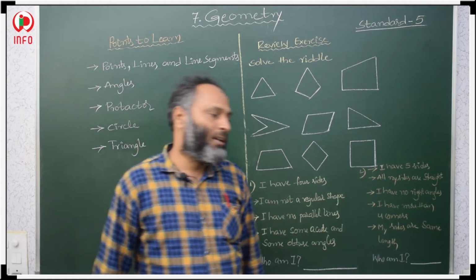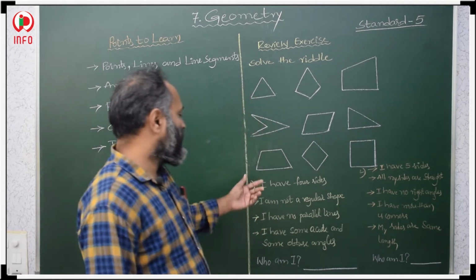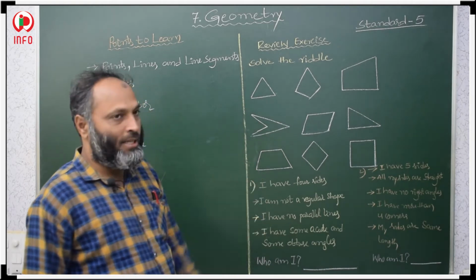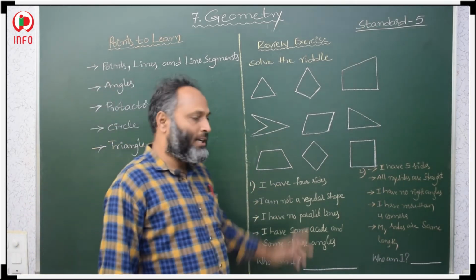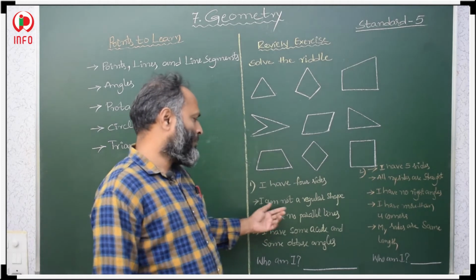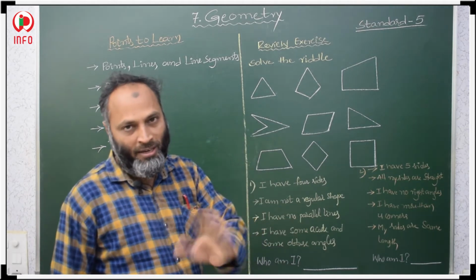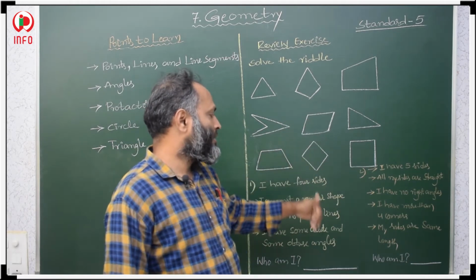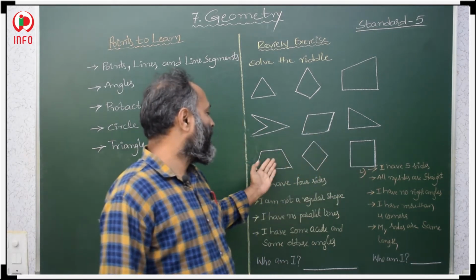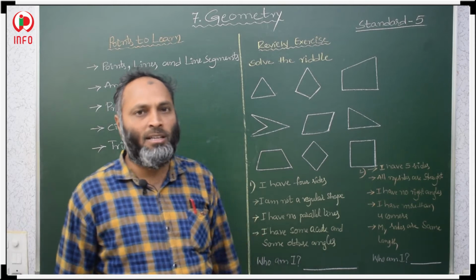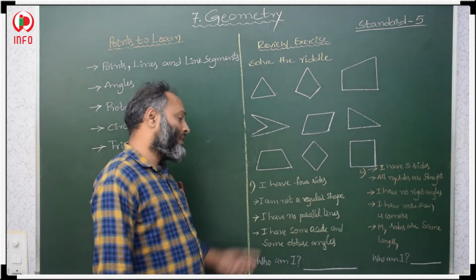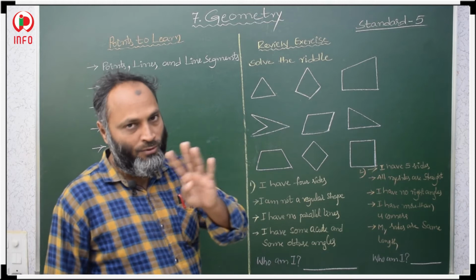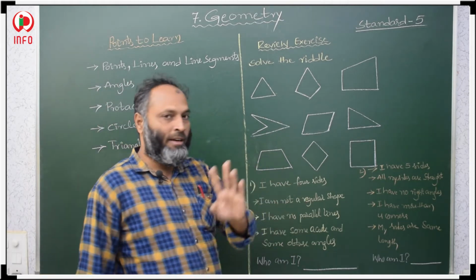Here 2 questions were given. First, I have 4 sides. In that, I am not a regular shape, I am an irregular shape. Regular shapes are like parallelogram, rhombus, square, trapezium. This is a regular shape, but here it is an irregular shape. It has 4 sides, it is not a regular shape.